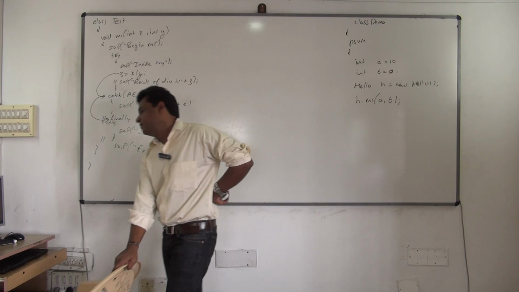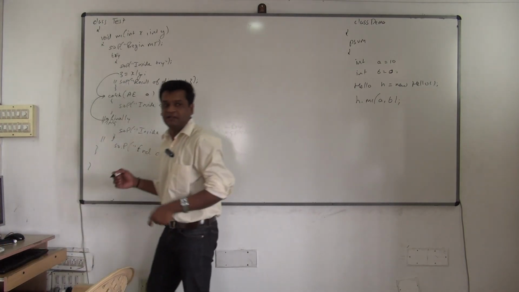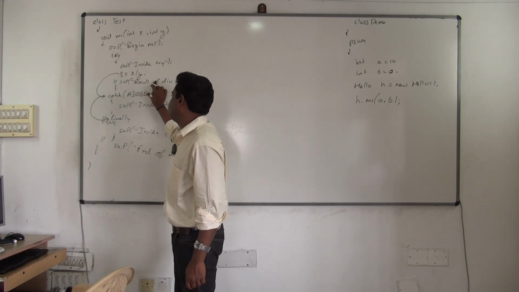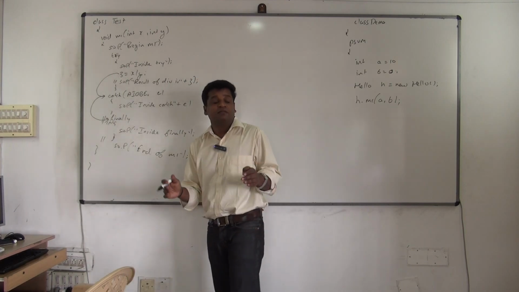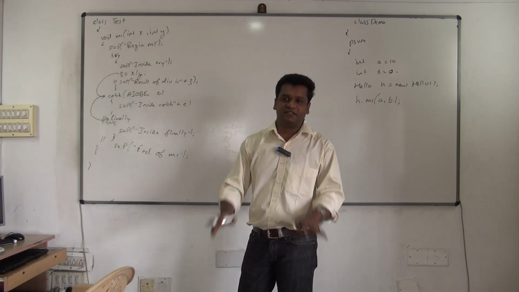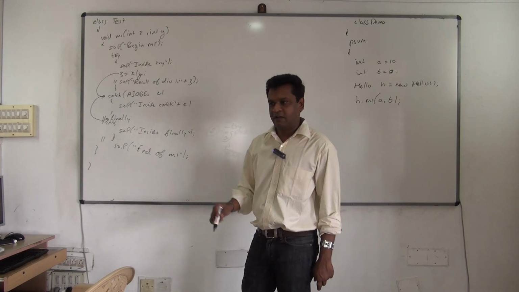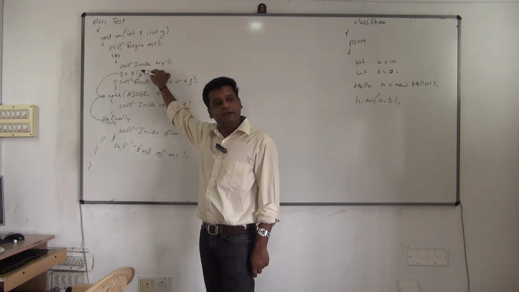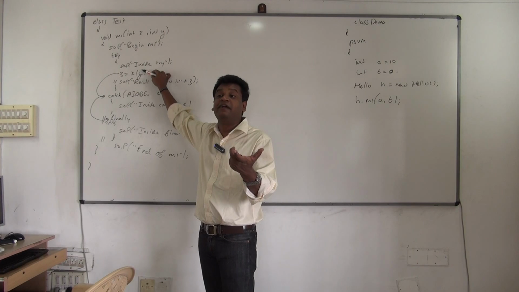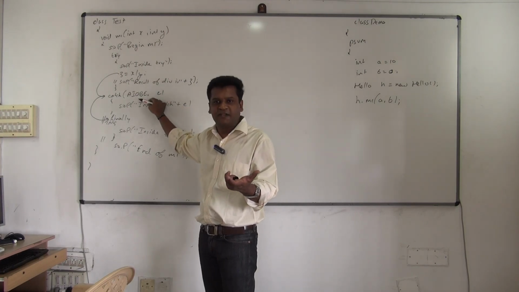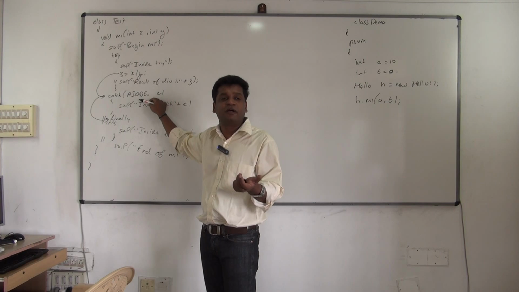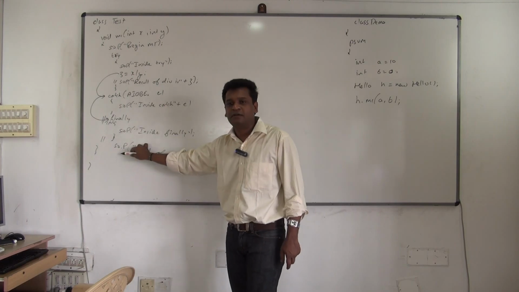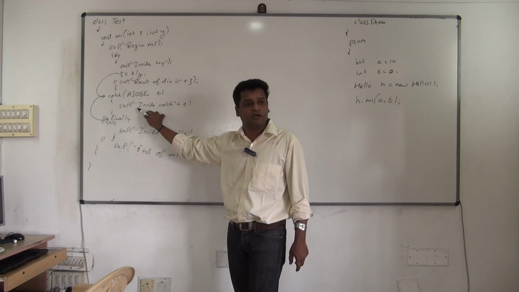But by chance, now we'll start understanding here. By chance, if I don't catch it with ArithmeticException, I catch it with ArrayIndexOutOfBoundsException. I know very well array index out of bound is not occurring, but assume that I forgot to write ArithmeticException. Now see what will happen. An exception occurs, and the exception object has been created. It will check whether you are handling it in the same method or not. It will go to the first catch. ArrayIndexOutOfBounds cannot catch ArithmeticException. So if you are not catching it, these statements are skipped.